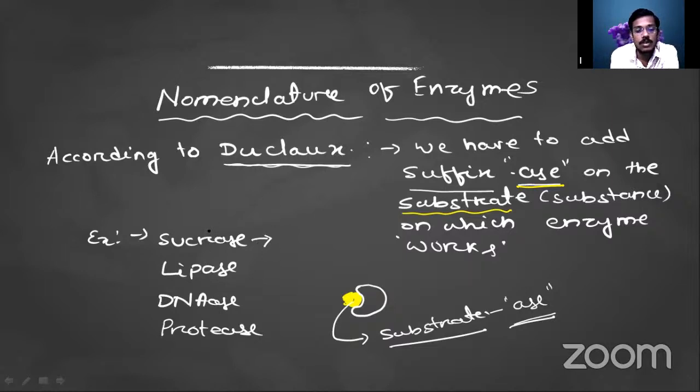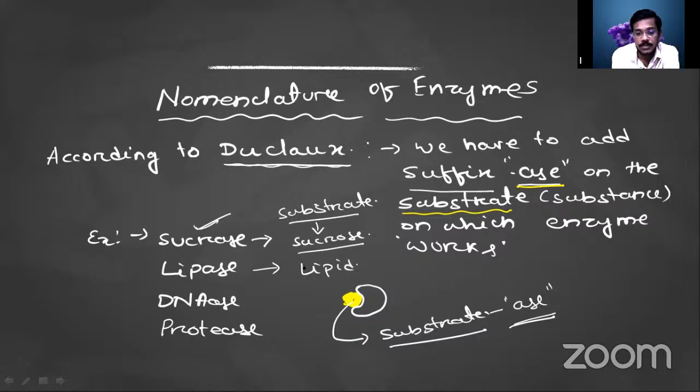That enzyme will be called sucrase, because the substrate is sucrose. When sucrose is degraded, it is by an enzyme called sucrase. If lipid is the substrate, when the lipid is broken down, there will be requirement of the enzyme called lipase.